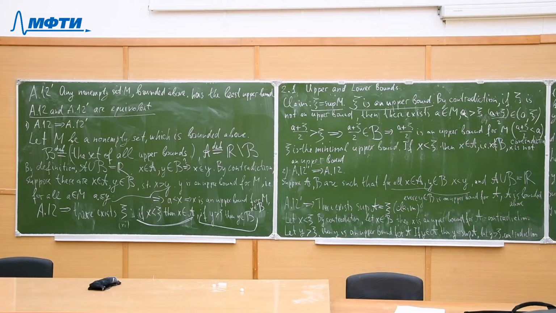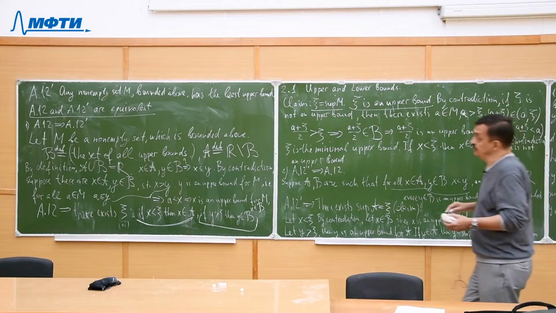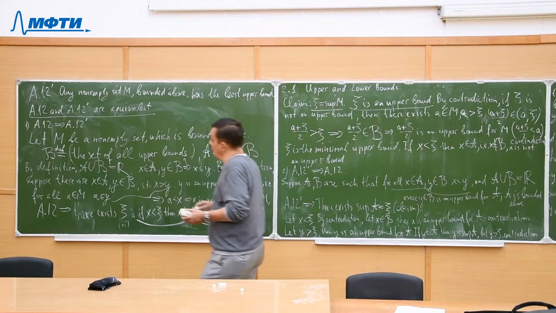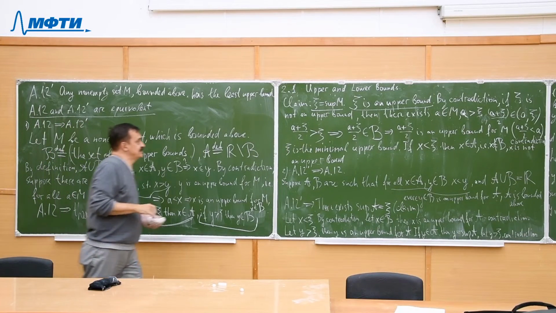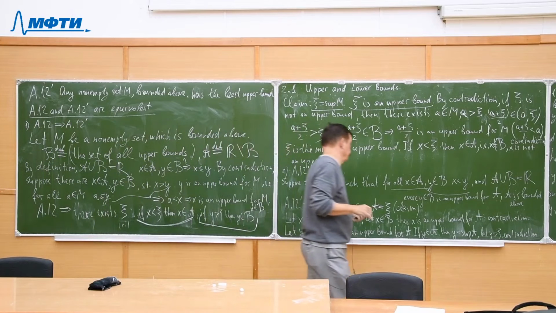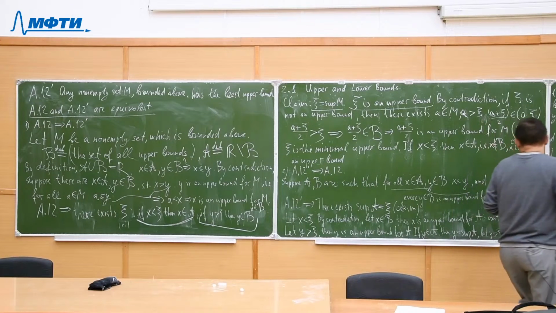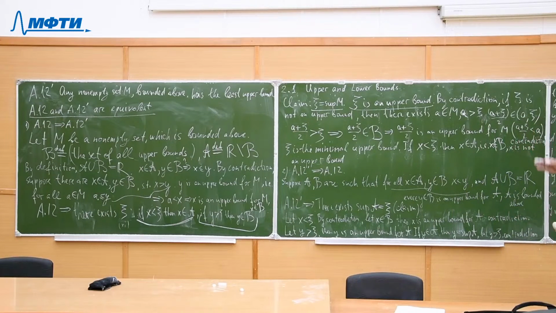Okay, so we have two equivalent possibilities for the completeness axiom, A12 and A12 prime.